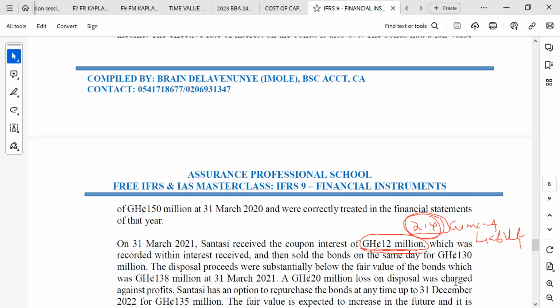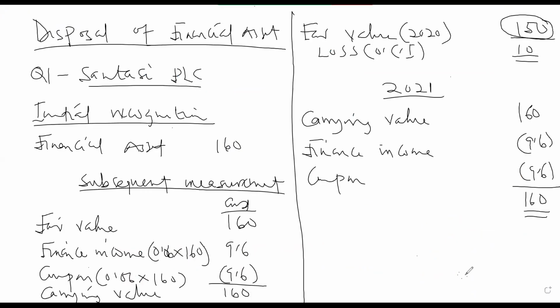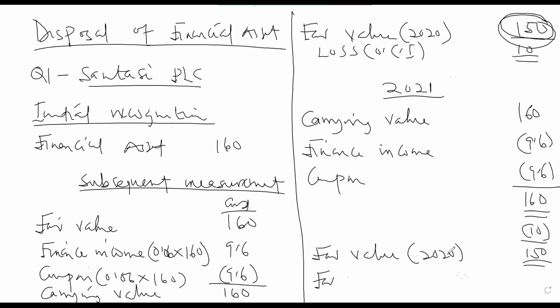But you have to know that at this date, this is 160. This is the normal one. But you can see that the fair value was 150. So your fair value in the books should have been 150. But this is for 2020. We are doing 2021 now. So in 2021, they are giving you additional fair value. What you do is first fair value the instrument before you sell. So the fair value in 2021, they are giving you 138.